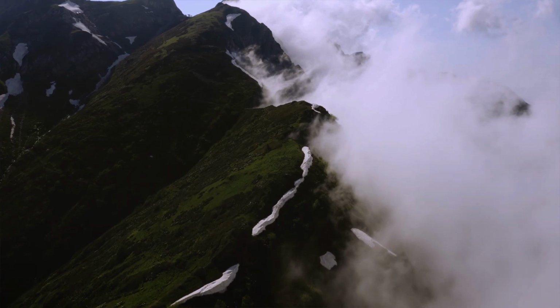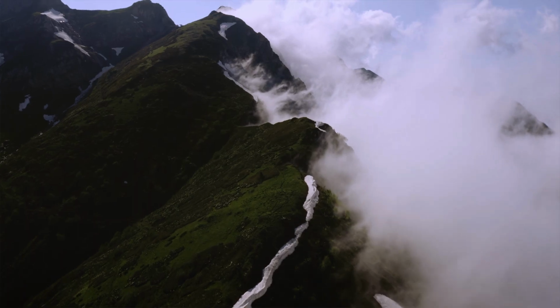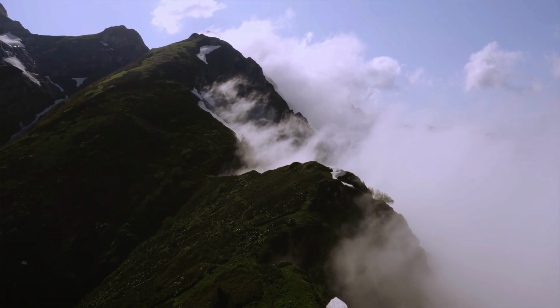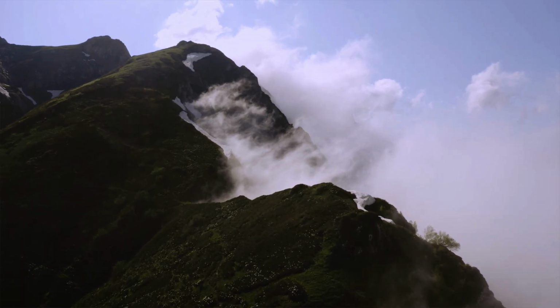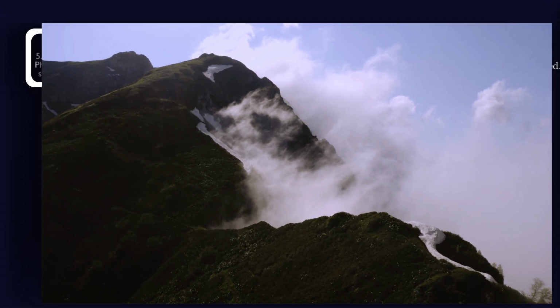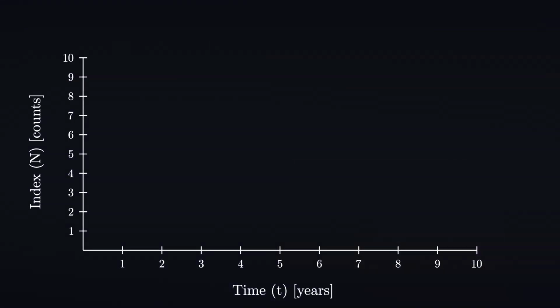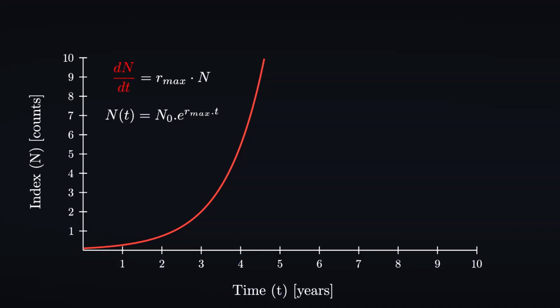In nature, almost all exponential growths are part of a logistic curve, the S-curve. It is very rare to see a growth curve that is not logistic. This curve has an exponential beginning and is capped at a maximum value. The difference between exponential and logistic growth is in the growth rates. In the case of exponential growth, the change in the cumulative population, PhDs, number of papers, or any other reasonable index in a year is equal to the growth rate times the population at the beginning of the change.